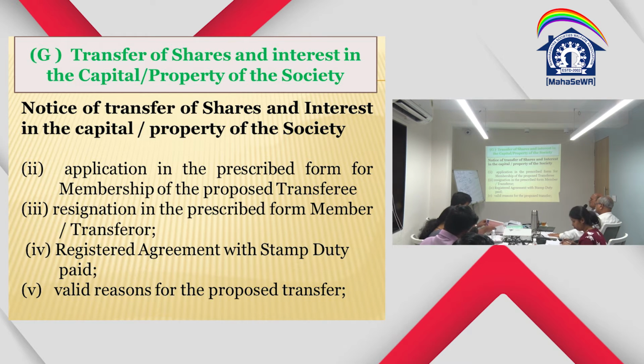Registered agreement with the stamp duty paid: as I have told you, in the case of transfer, whenever we are doing anything, it has to be accompanied with the agreement for sale, or sale deed, or relinquishment deed, gift deed, or whatever the family arrangement deed, with the stamp duty paid. Valid reasons for the proposed transfer: the valid reason for the proposed transfer is nothing but sale, which has been done.